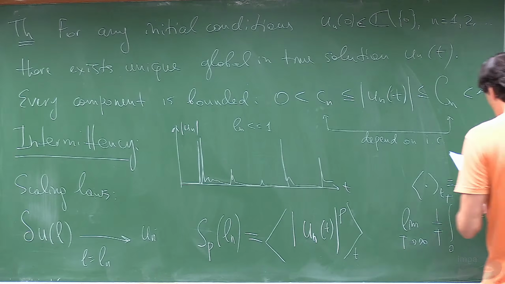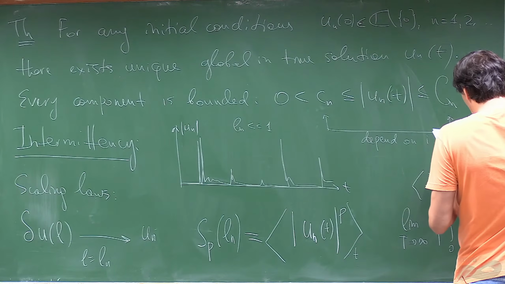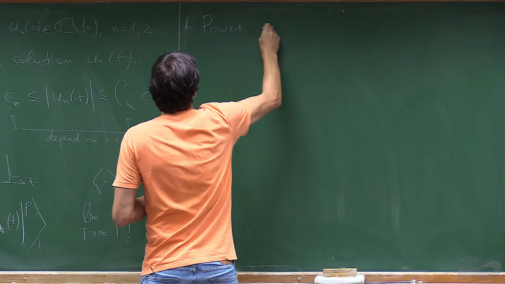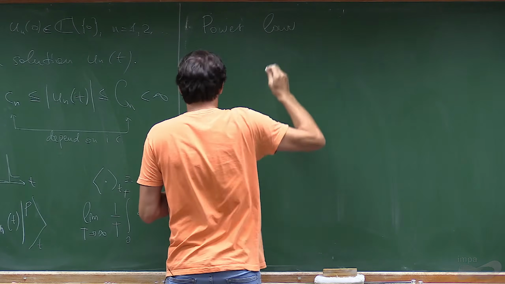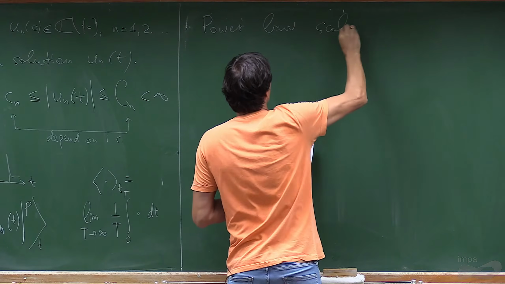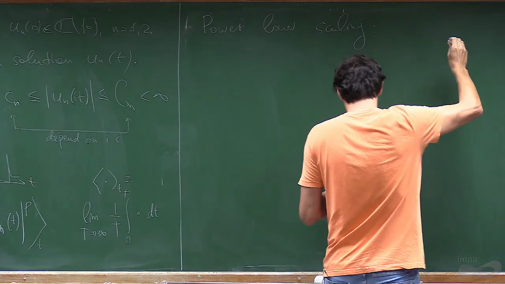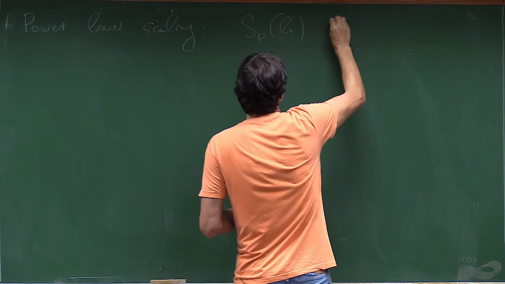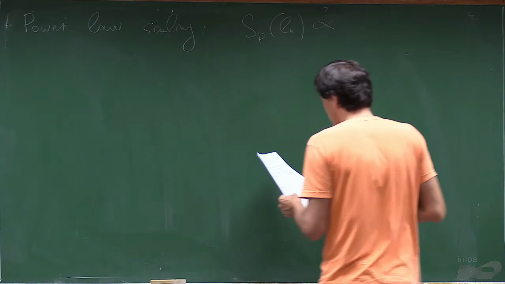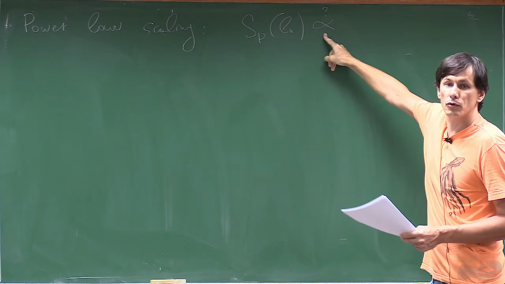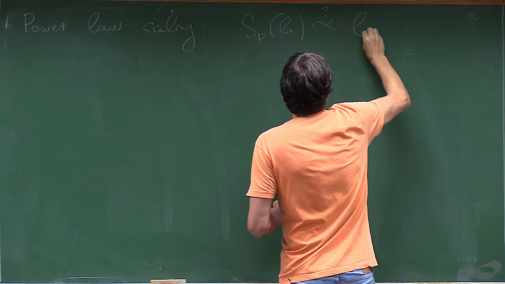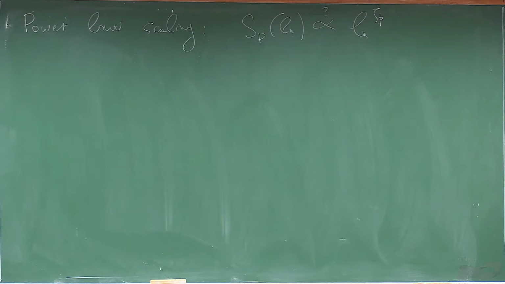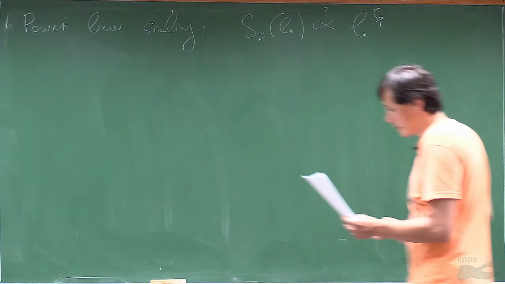What we will show is the power law scaling, that each structure function is proportional, meaning equal up to a constant, to ln to the power zeta p.